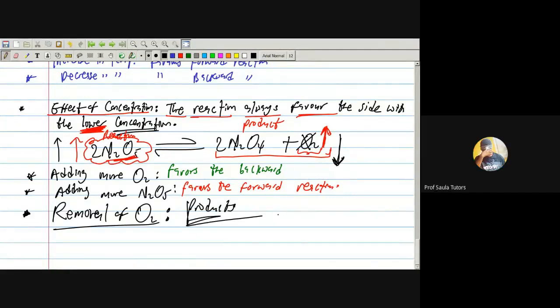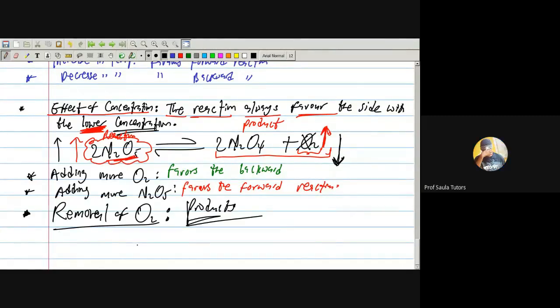Excuse me, sir, I have a question. Yes, ask. Okay, sir, you said removing O2 will favor the product, right? Yes. Okay, but there are the same moles, like 2 moles here and 2 moles here. Are they not equal? Wait, I'm coming.